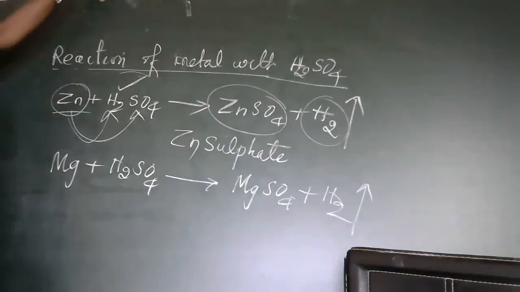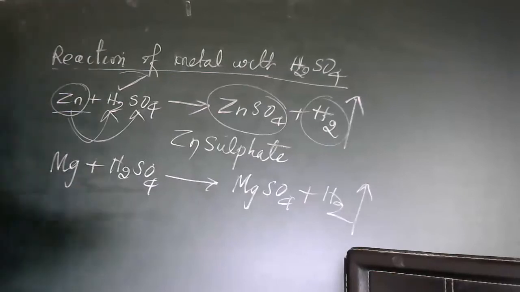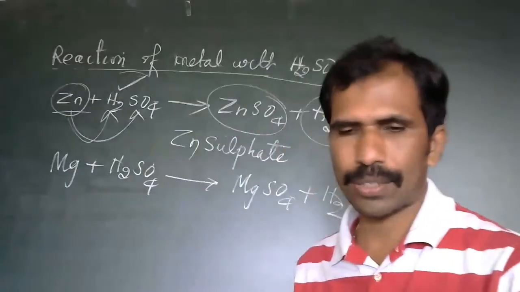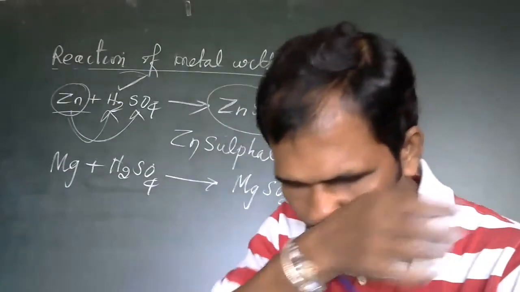With concentrated acid, the product will change in the case of sulfuric acid. Here an oxide forms, I will tell you that. This is how the metal reacts with hydrochloric acid as well as H2SO4.